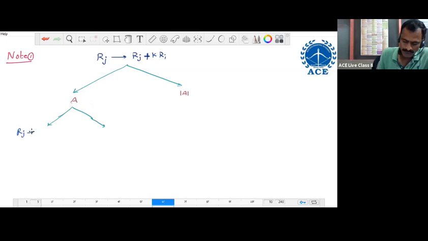Rj position, arrow Rj plus k Ri, or Rj position, arrow k Rj plus Ri. On a determinant, if you want to apply this operation, strictly we follow the same rule only. That is, Rj position, Rj plus k Ri.